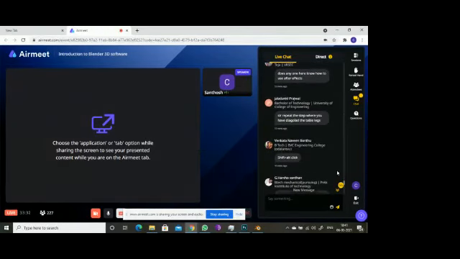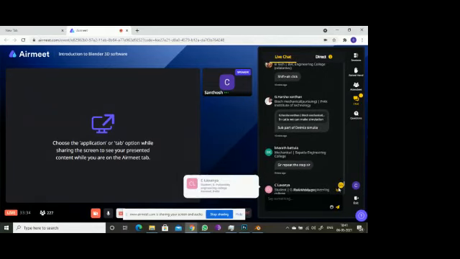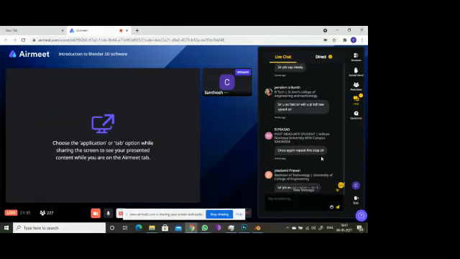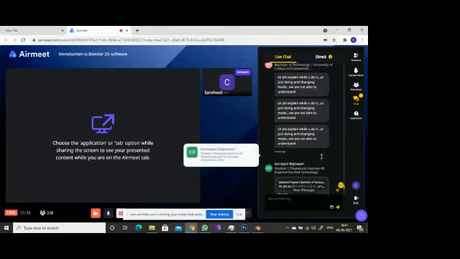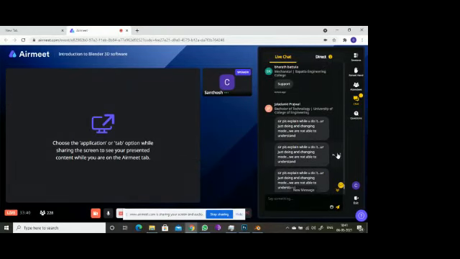Step by step. So that's why I have enabled the screencast keys.